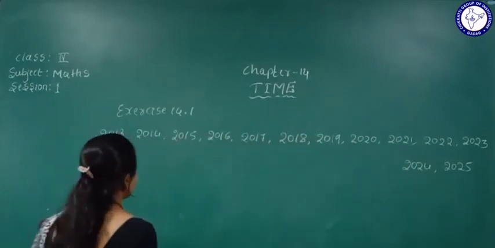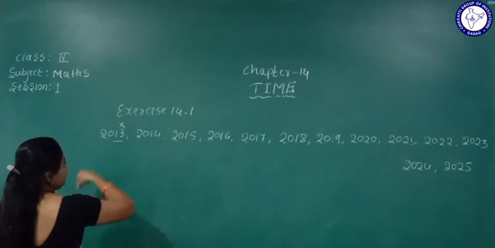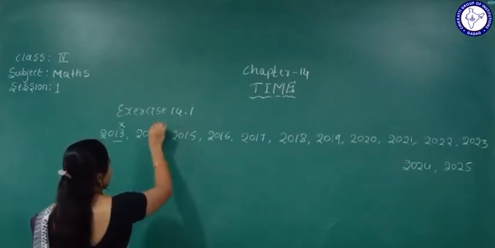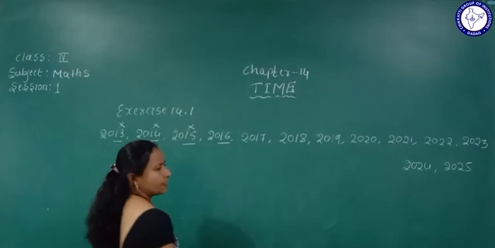Okay. First, see, 13 is not divisible by 4, so it is not a leap year. 14 is not divisible by 4 either. 15, it is also not. 16, yes, it comes.